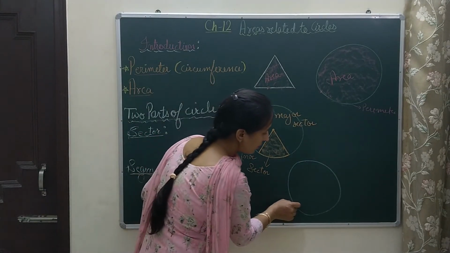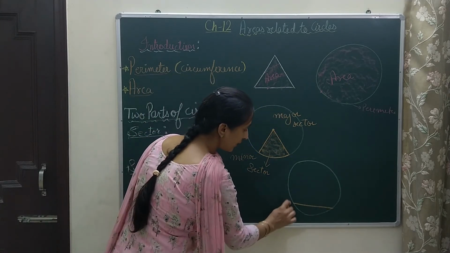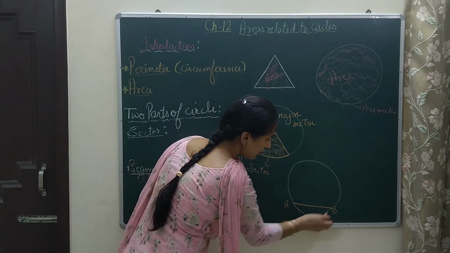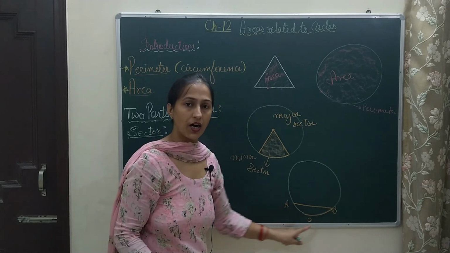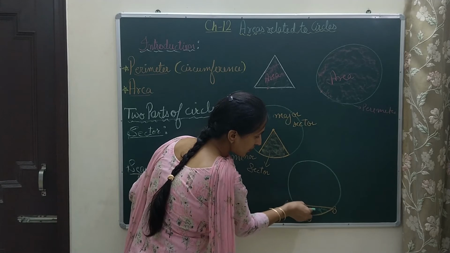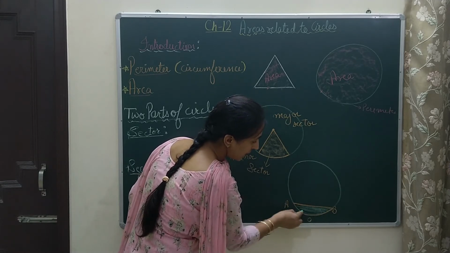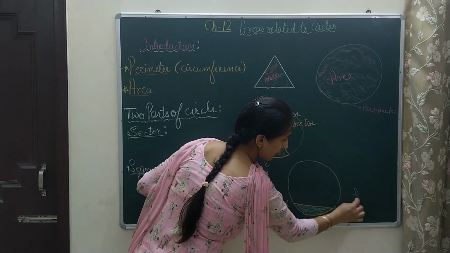If I draw one chord of a circle, I name this chord AB, and AOB represents the corresponding arc. So the portion between the chord of the circle and the corresponding arc, the portion that I have colored green here, is called a segment.